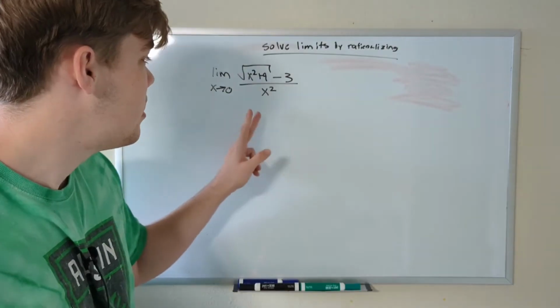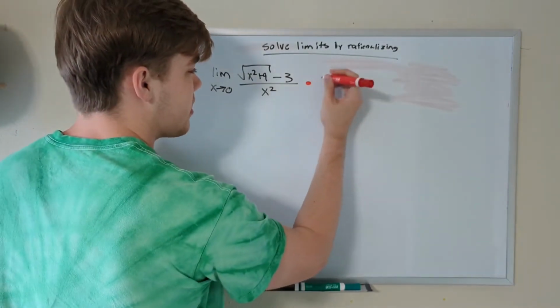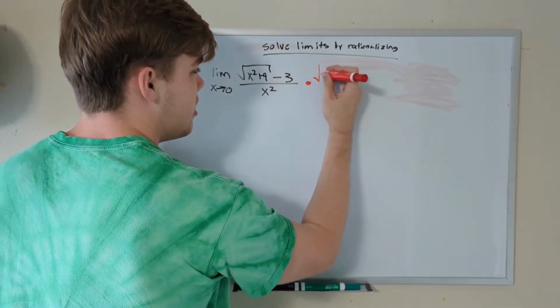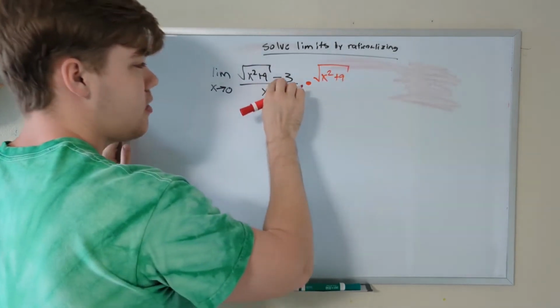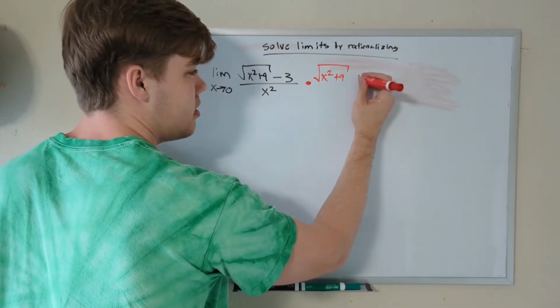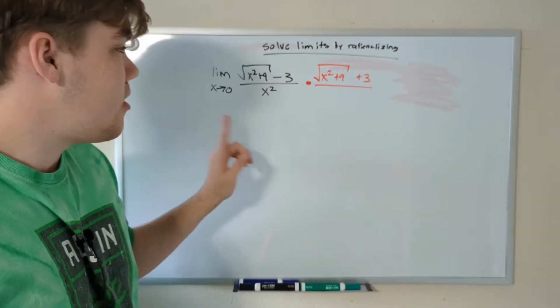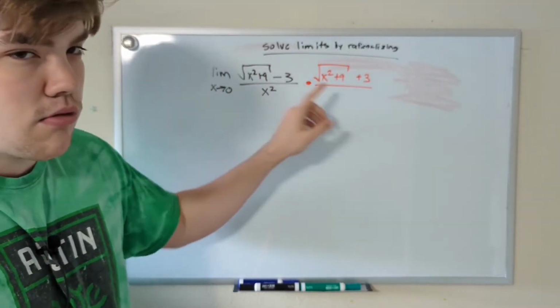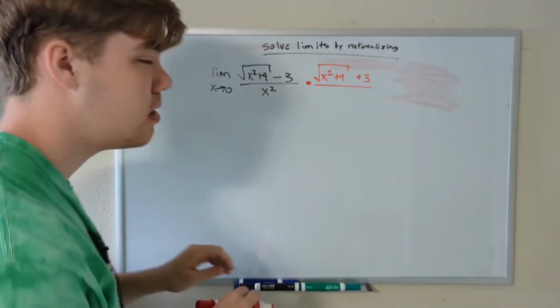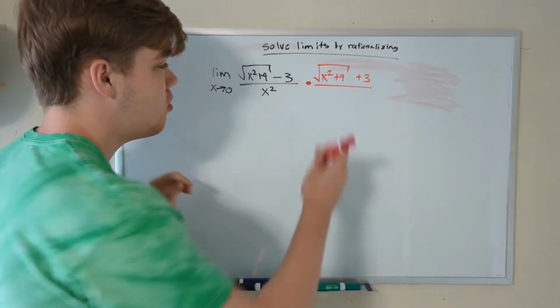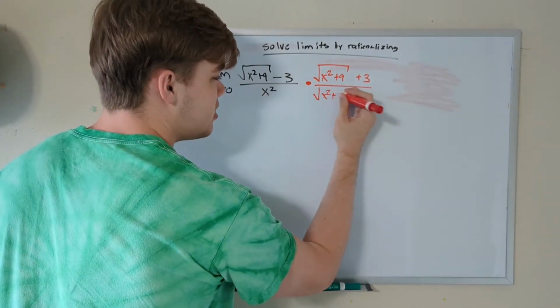So let's multiply the top by the conjugate. Our conjugate is the square root of x squared plus 9, and all we have to do is change this to a plus sign, plus 3. Now, here's the problem. If we were to just do this, we would be fundamentally changing what this function is equal to. So what we need to do is multiply by 1, which means this bottom needs to be the